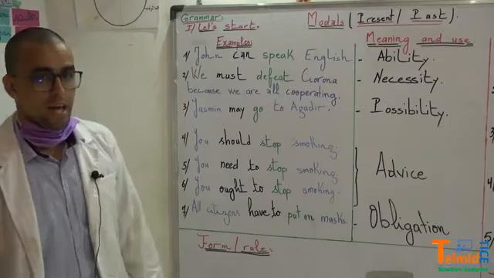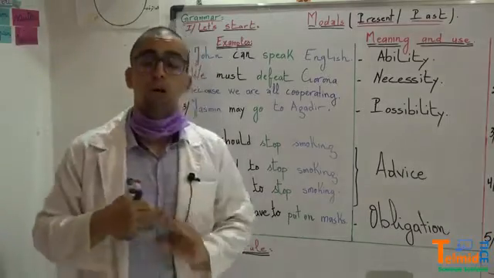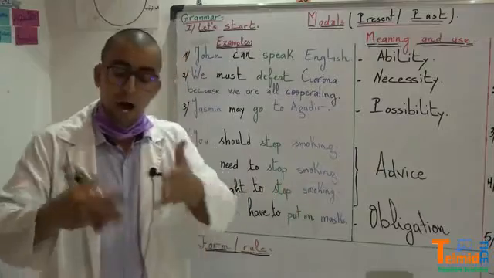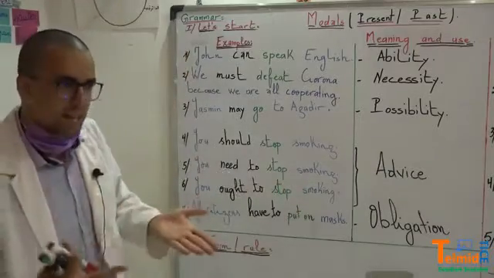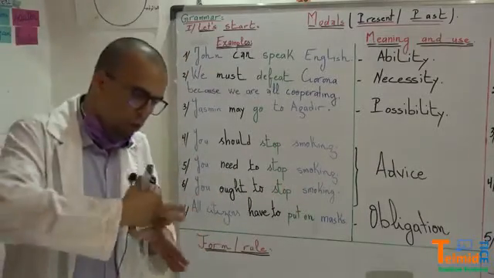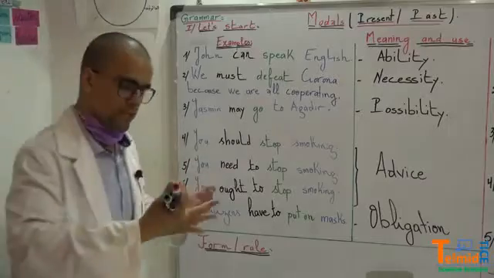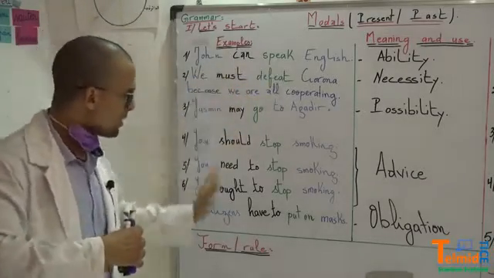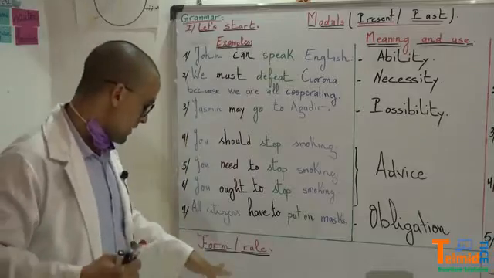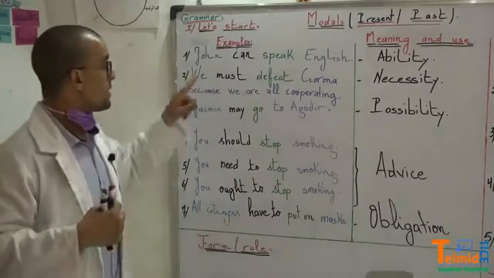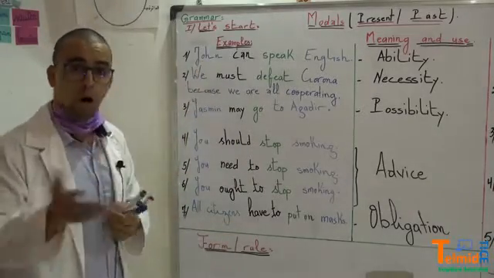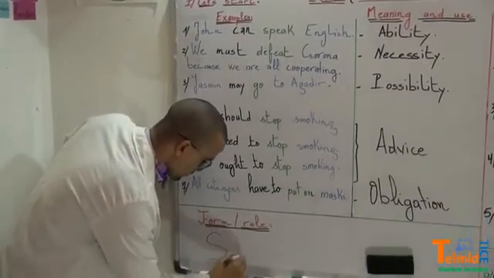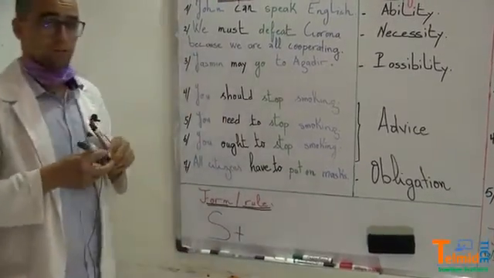Now we move to how we put a modal in a sentence. Do we put it before the verb or after the verb? What do we do exactly? Now, look at the first sentence. All the modals have the same structure, the same form, and the same rule. We have John, which is a subject.